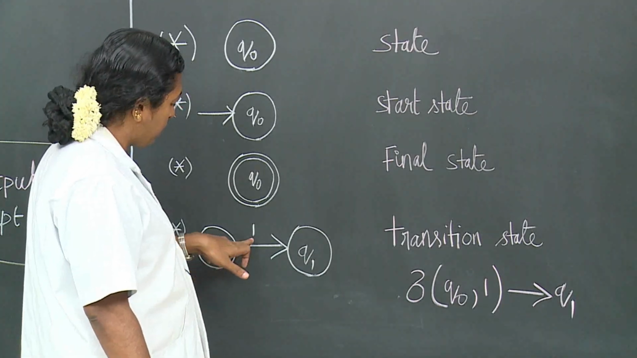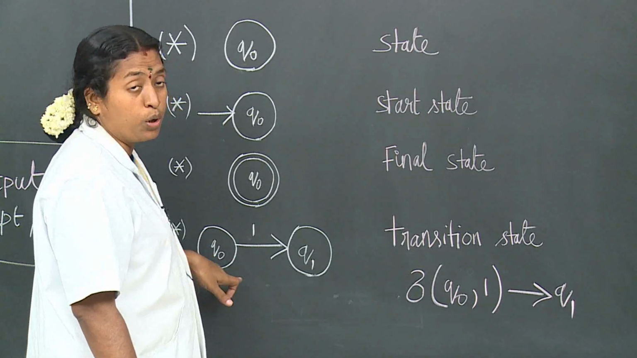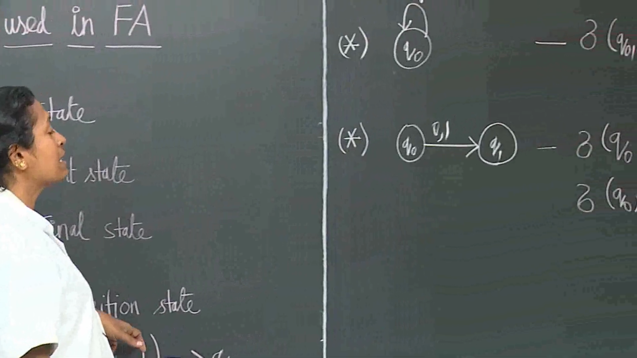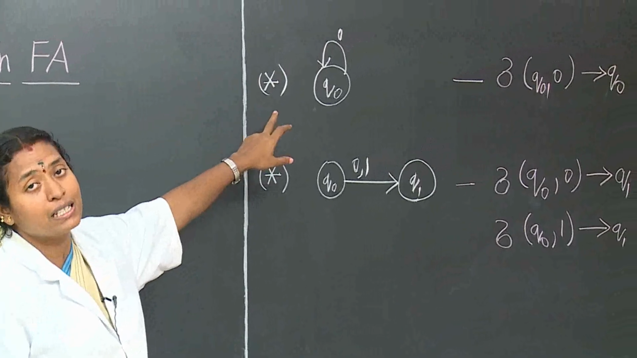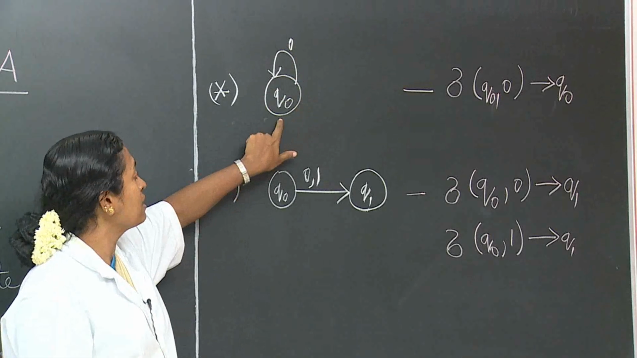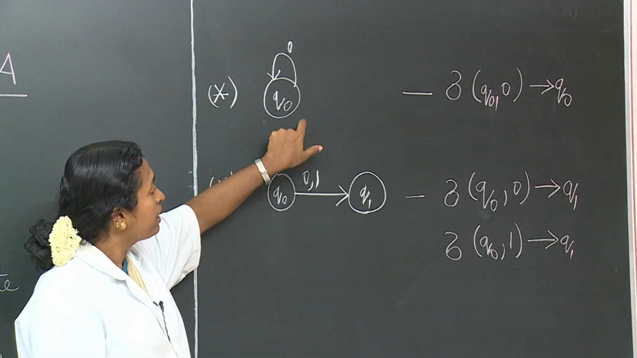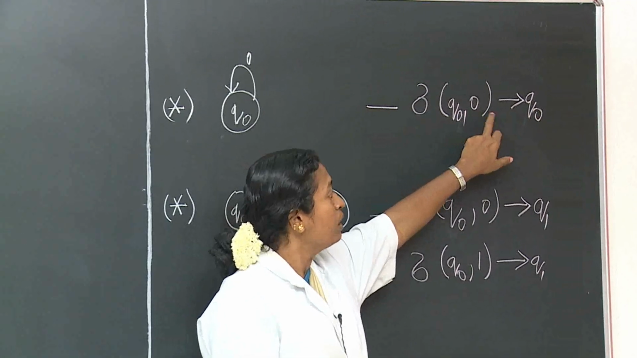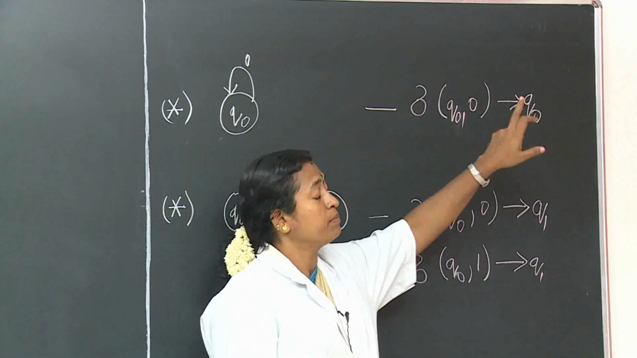Here, by accepting 1, it is moving from state Q0 to Q1. But there is also a possibility that it remains in the same state itself. Here, accepting one input symbol, it remains in the same state. Here we can tell the transition of Q0 by accepting 0 in the same state Q0.